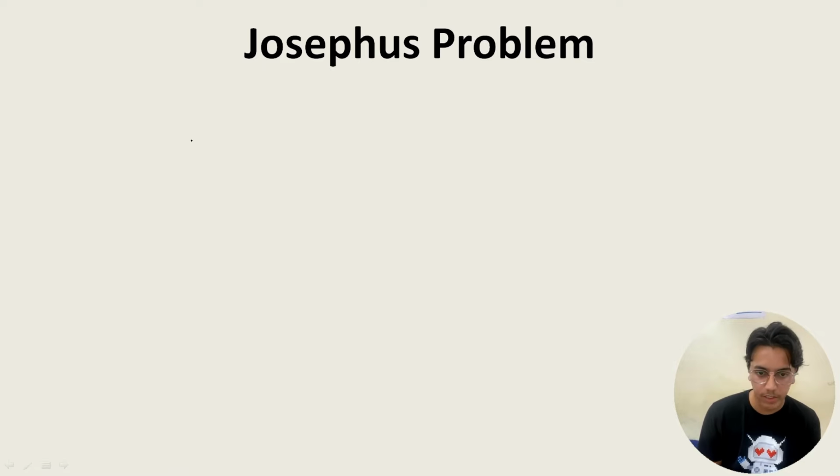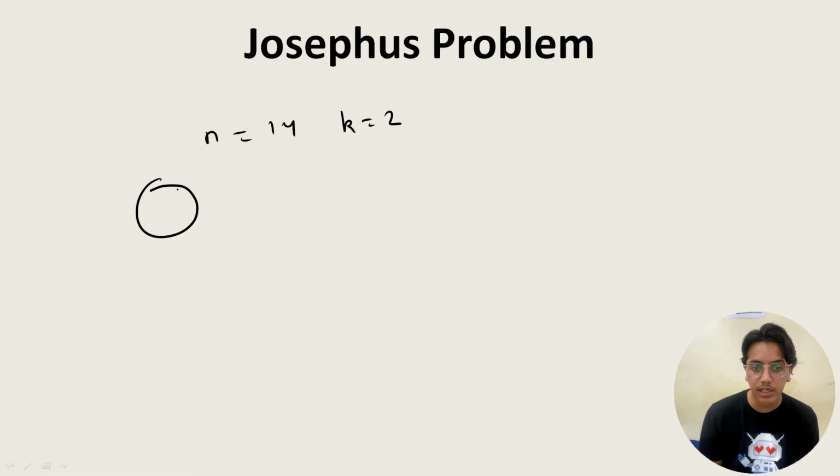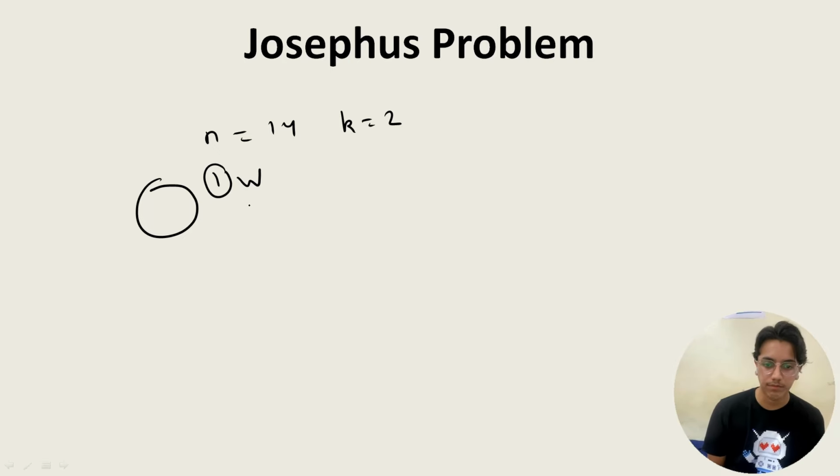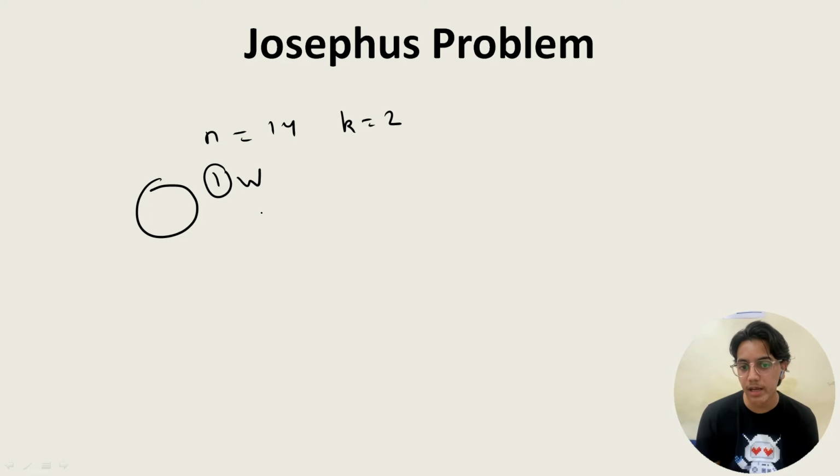Josephus problem, first, a very important one. Over here, supposedly n is equal to 14 and k is equal to 2. In this problem, basically 14 people are standing in a circle, and every kth person is being killed, one after the other, and at the end one person is left, and he is called the winner. So we have to find the position where a person could stand and won't be killed by another person.